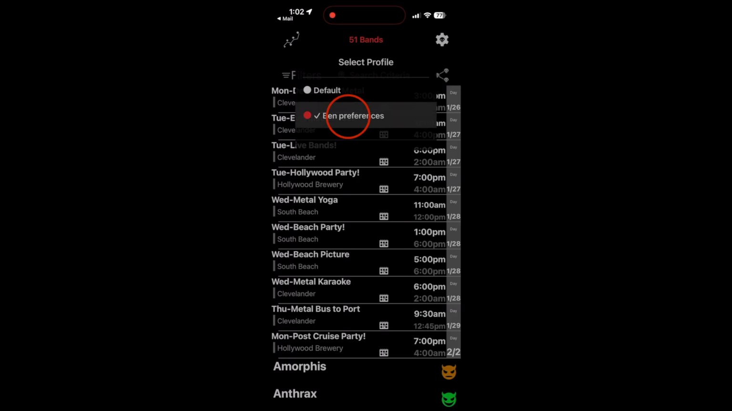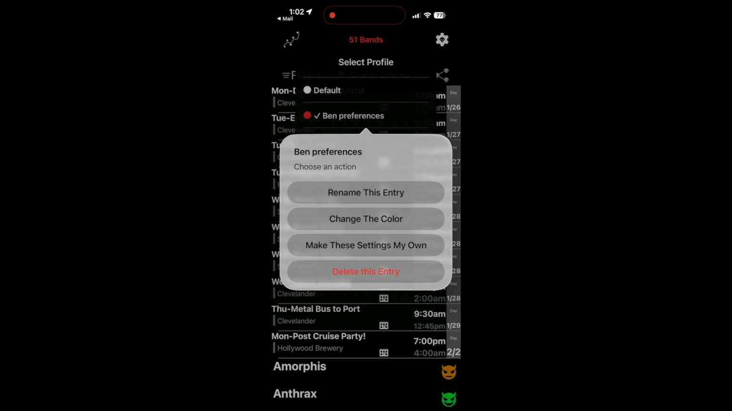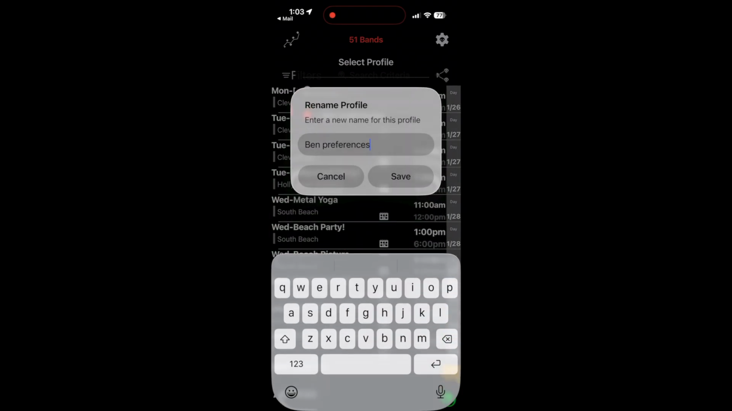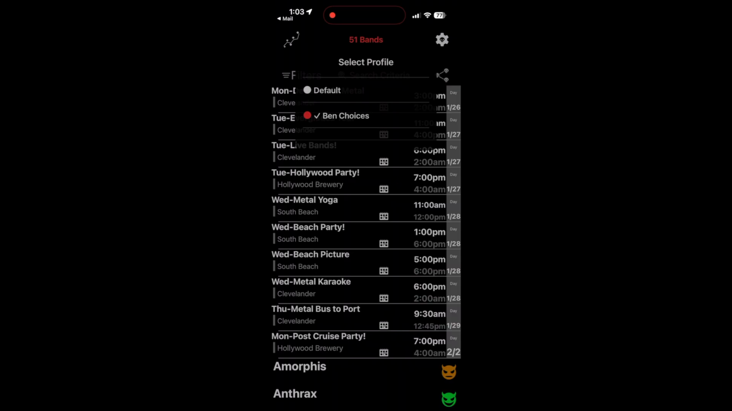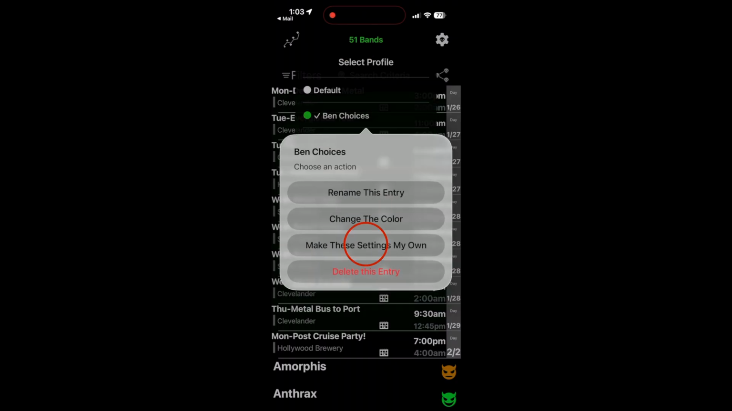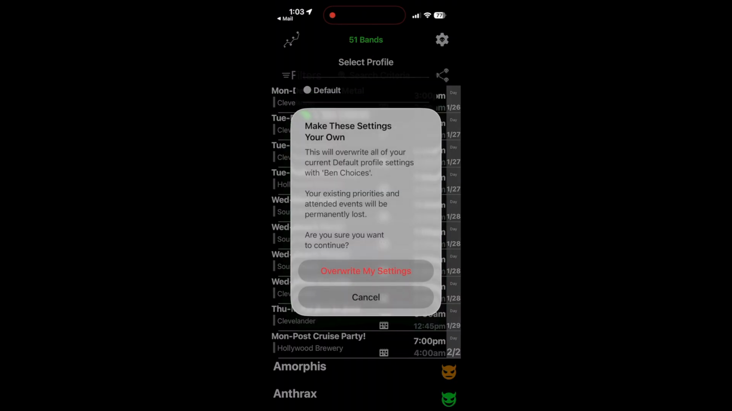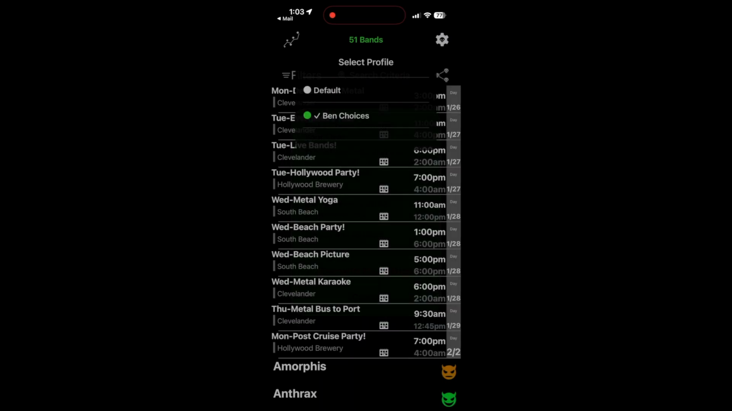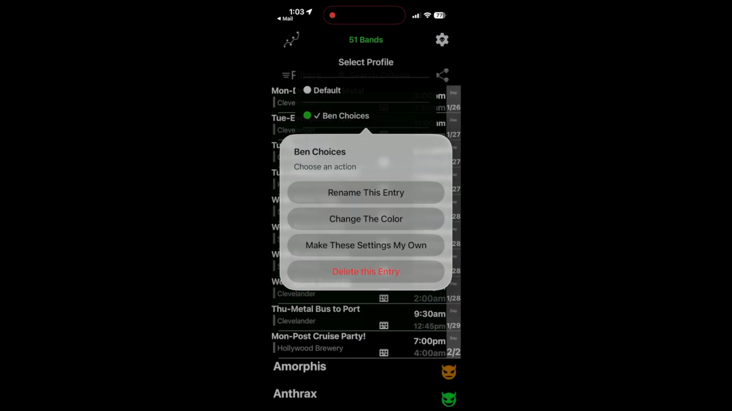Long click on an entry to show a customization menu. You can rename an entry. Let's name this Ben's Choices. You can customize the color of an entry. Let's change this to green. You can make that profile preference your own. Keep in mind that all the alerting preferences are driven from your choices, not imported profiles. If you no longer find a profile useful, you can delete it.